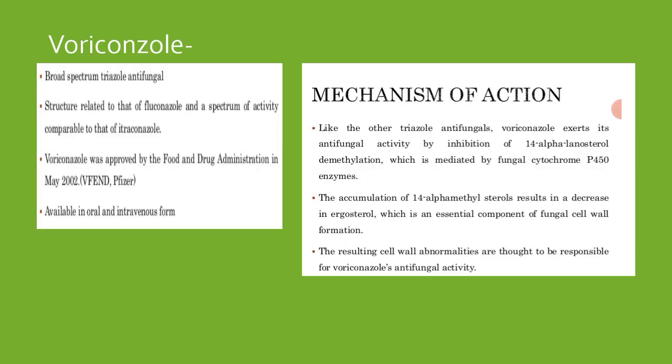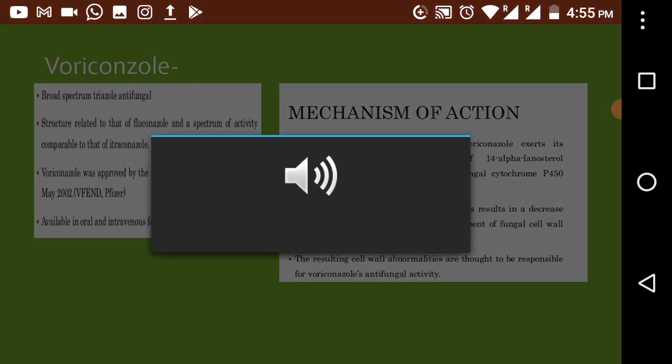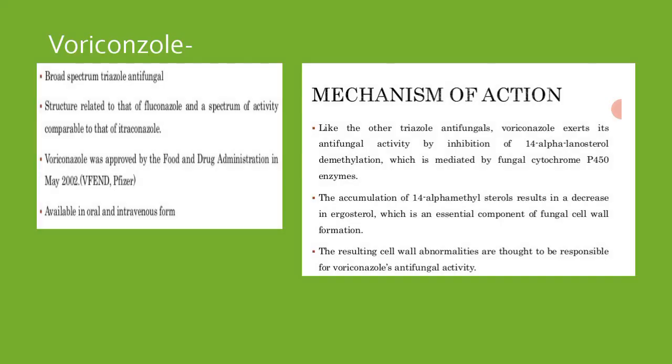Then we will come to the mechanism of action of voriconazole. A group of triazole antifungals is available, and voriconazole comes under the triazole antifungals category, which have three nitrogen atoms in the azole ring in their structure, and therefore they are called triazole antifungals.